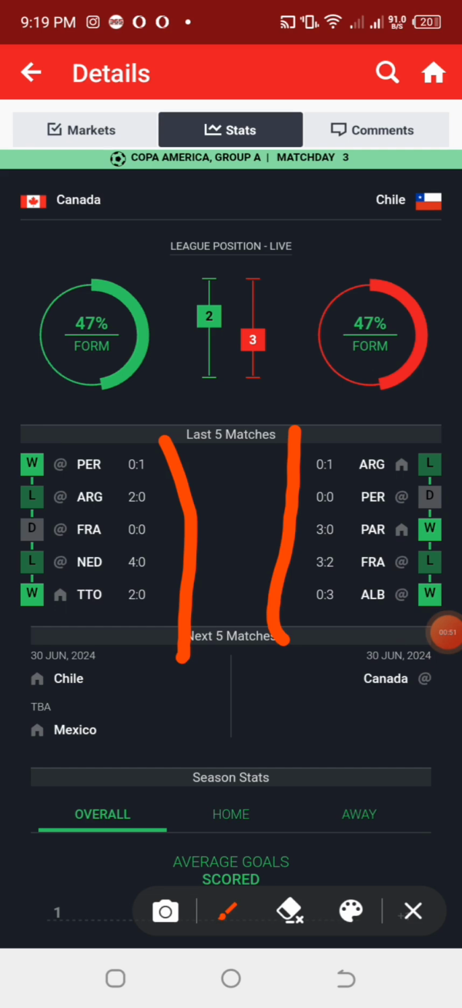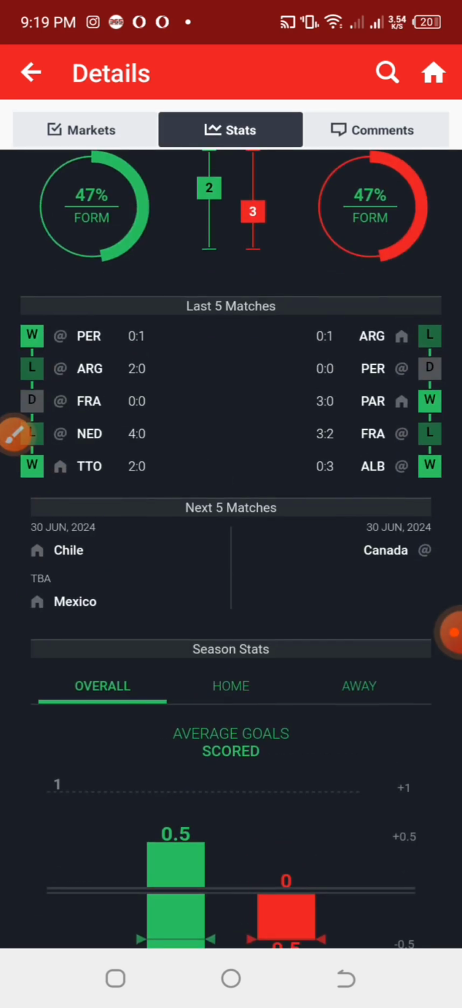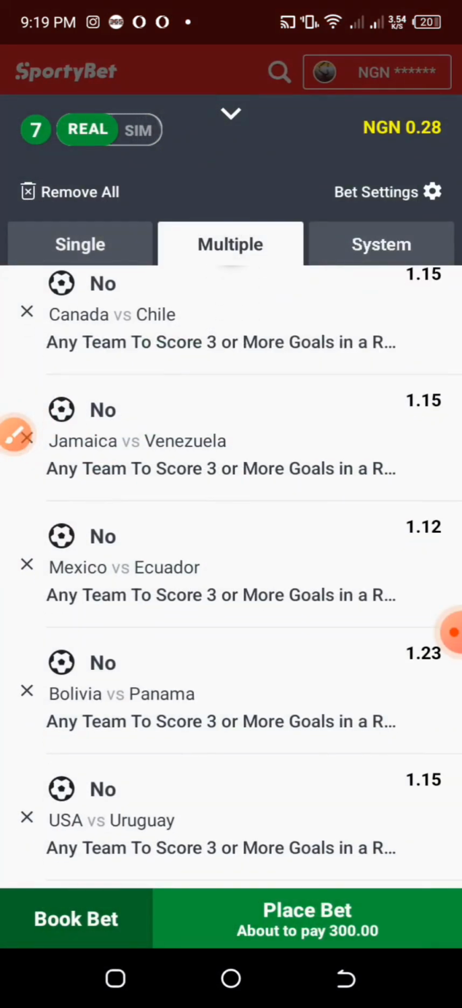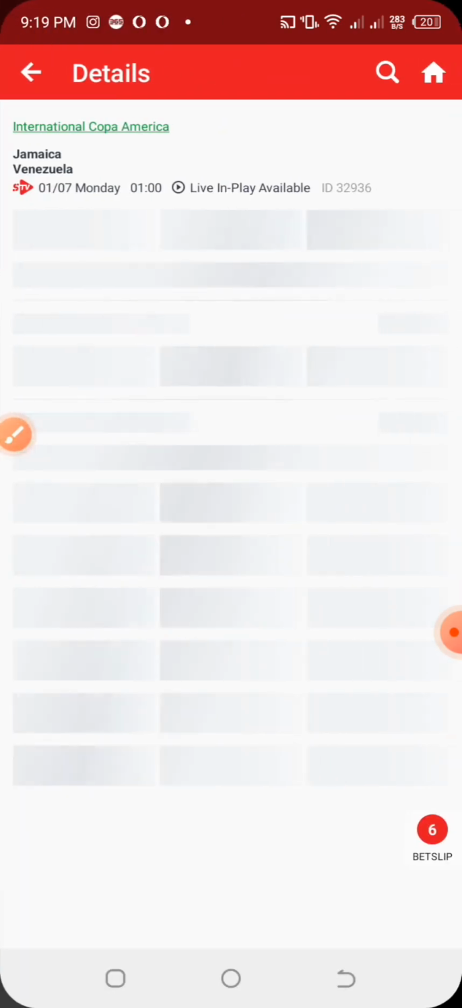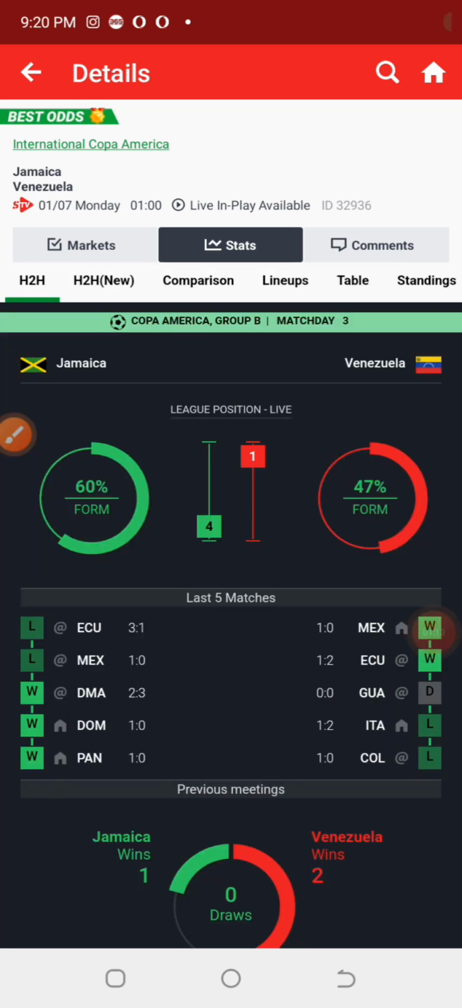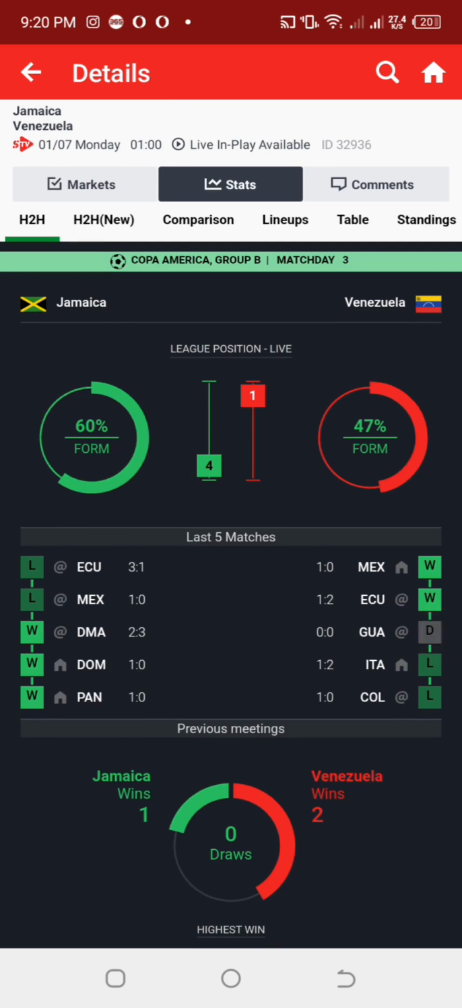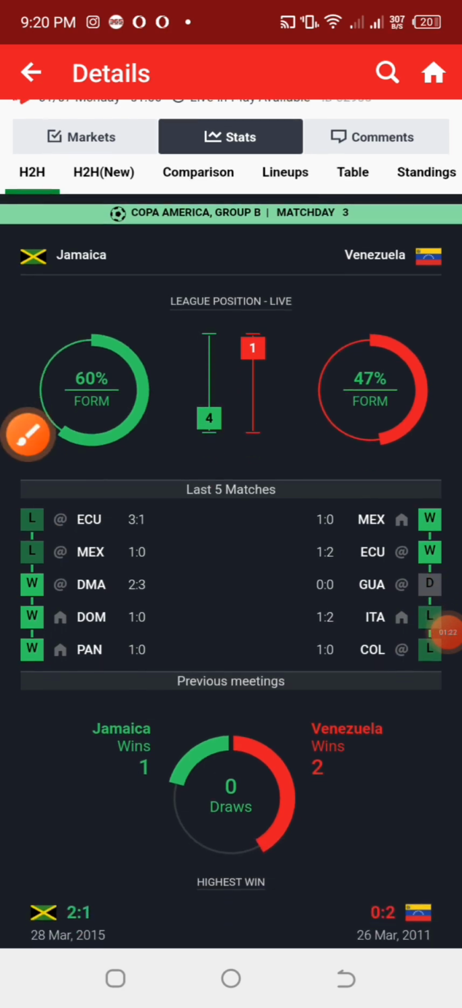The first thing I always look into is the last previous games of the teams that I want to predict my games on. For example, this match between Canada and Chile, I decided to remove it because they haven't played any games against each other before. They've played games with other teams, but that alone cannot be considered for the start.